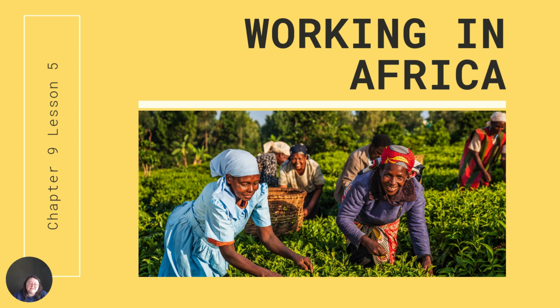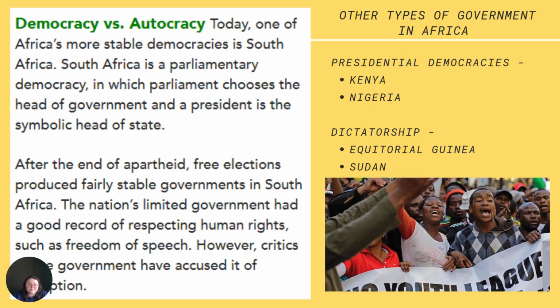Welcome to the lesson intro video for Chapter 9, Lesson 5, Working in Africa. Democracy versus autocracy. Today, one of Africa's more stable democracies is South Africa.